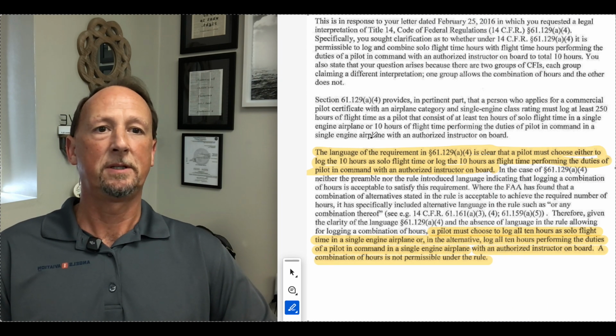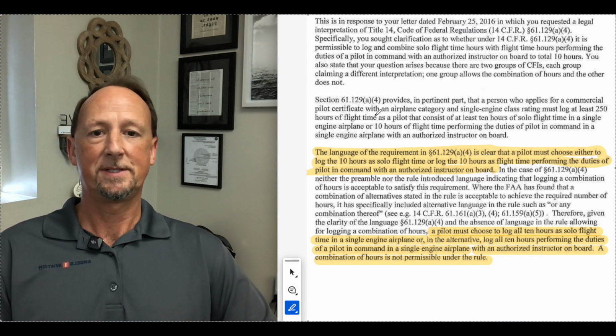So let's take a look at this legal interpretation, Grannis, 2016. You can look this up.